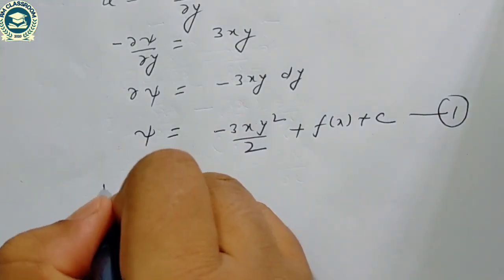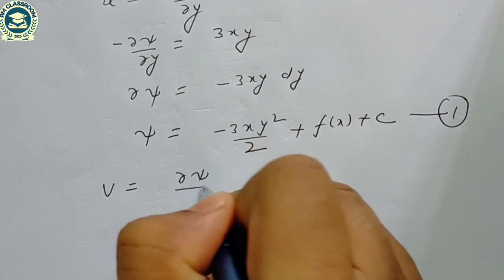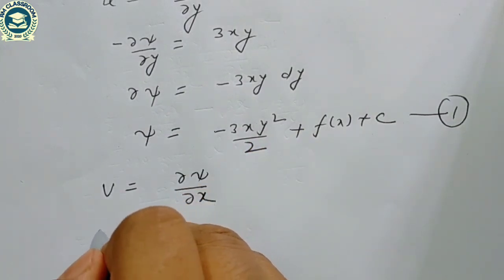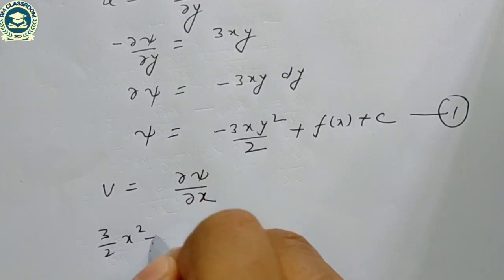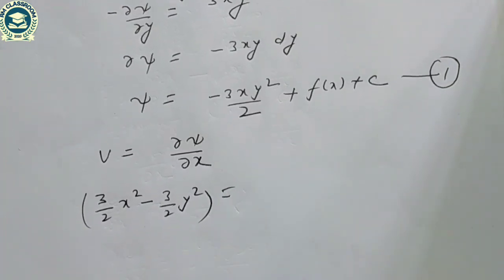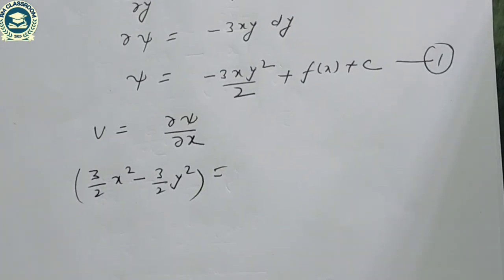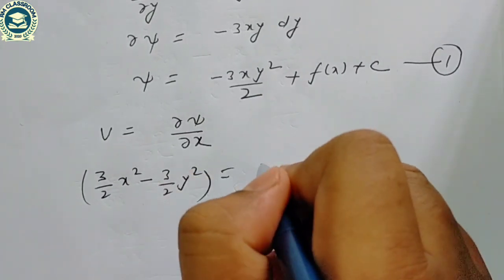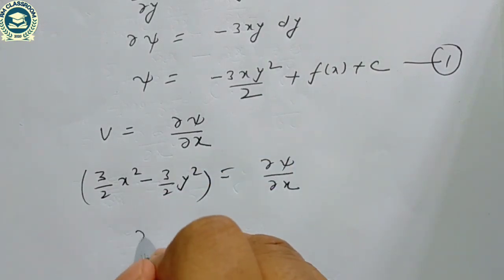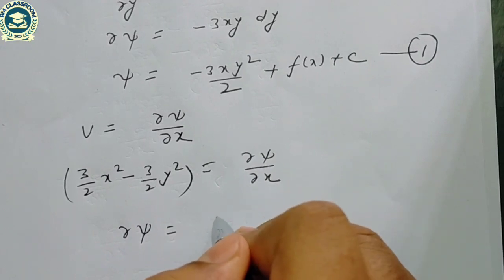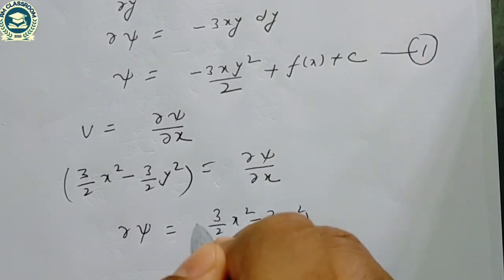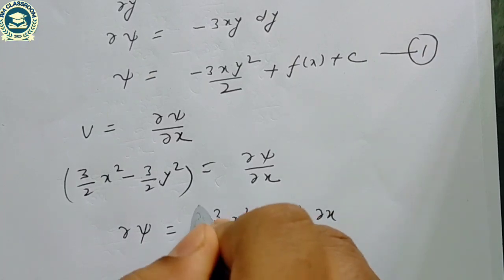Similarly, v is equal to del psi by del x, and v is 3 by 2 x square minus 3 by 2 y square, which is equal to del psi by del x. So del psi is equal to 3 by 2 x square minus 3 by 2 y square into del x.